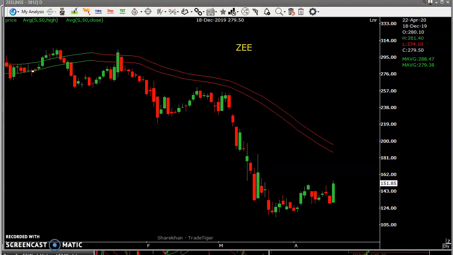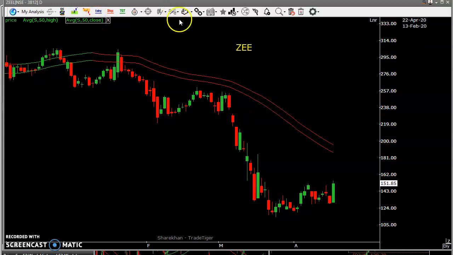Now we'll see the stock G Entertainment. Today is a decent move. Its low was 130 and it went all the way to 155. So that is a 25 rupees intraday jump. We'll see how we can trade this stock for tomorrow.